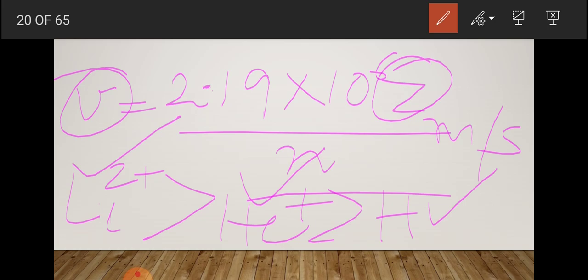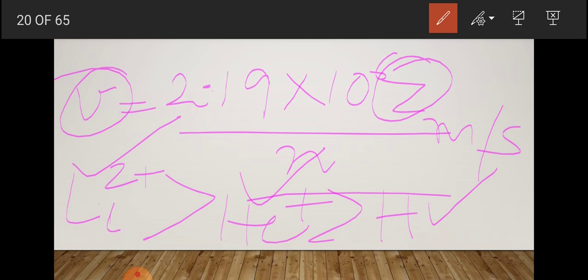Since the energy of the electron was already zero at infinity, the energy of the electron becomes negative.